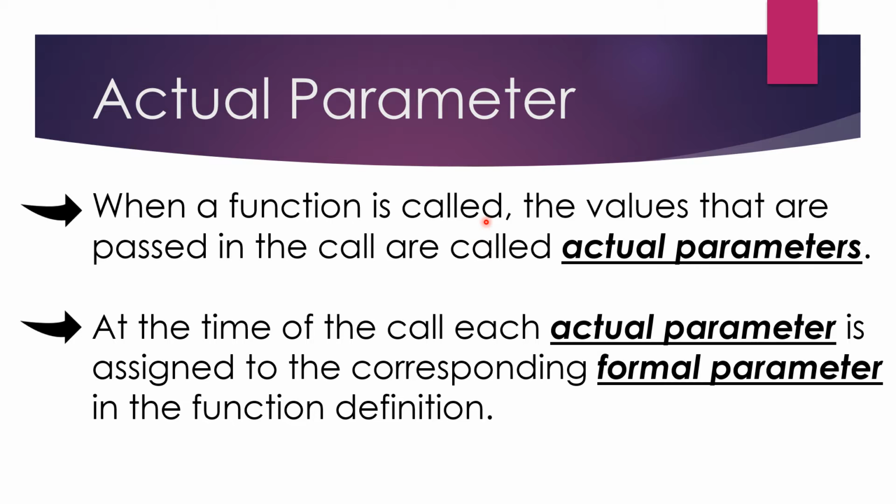When a function is called, the values that are passed in the call are called actual parameters. At the time of call, each actual parameter is assigned to the corresponding formal parameter in the function definition. Actual parameter and formal parameter are related to each other.